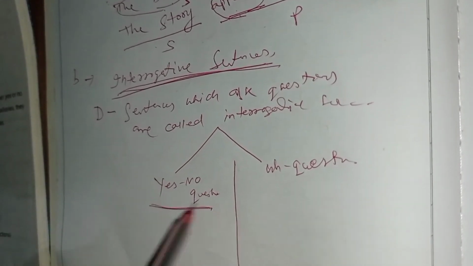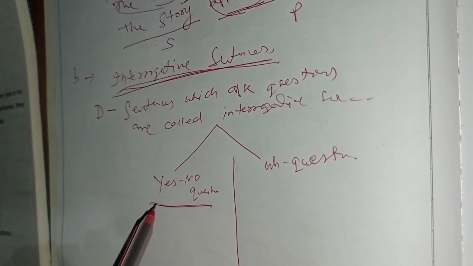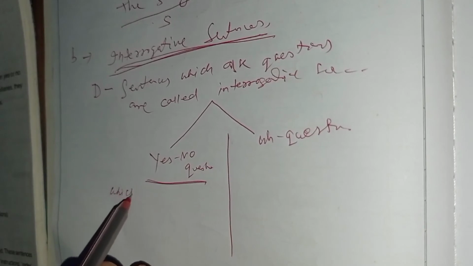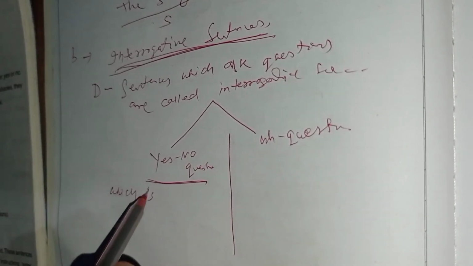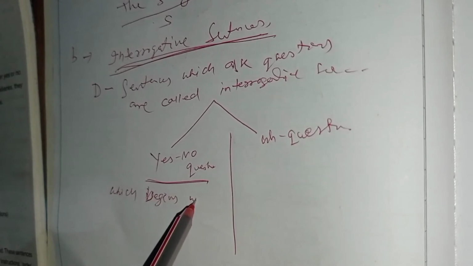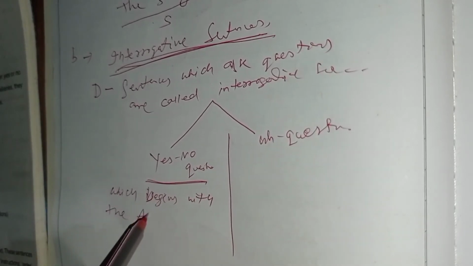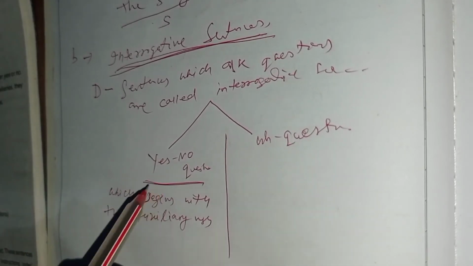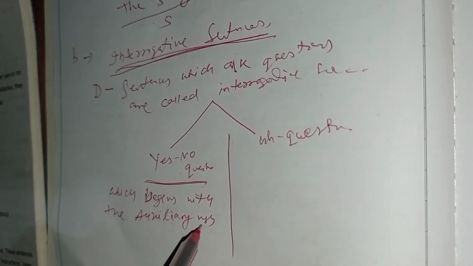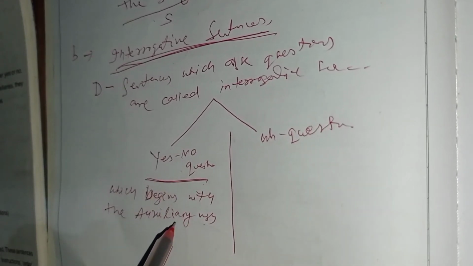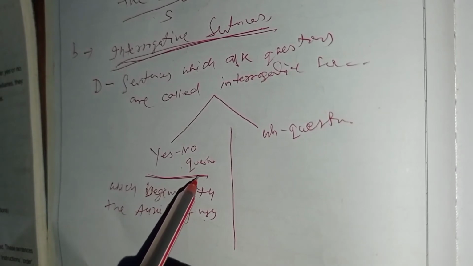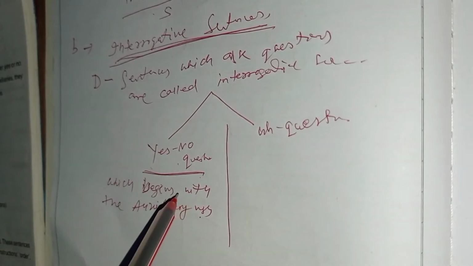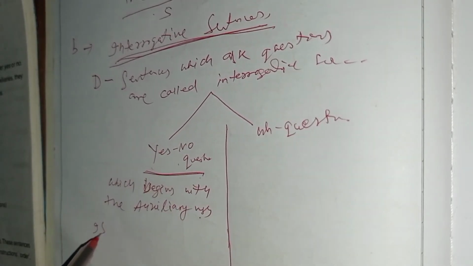Very easily you can mark here the question which begins with the auxiliary verb. Okay, the question which begins with the auxiliary verb. With the help of the auxiliary verb, we can make a yes no question. Okay, for example,